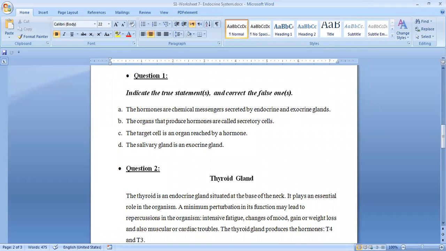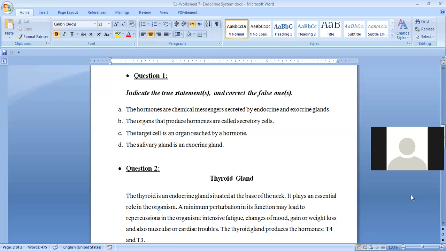Moving forward, let's check Hassan Mohsen. Hassan, for D. The salivary gland is an exocrine gland. What do you think? True or false? Salivary gland is an exocrine gland. So exocrine glands, what do they do?